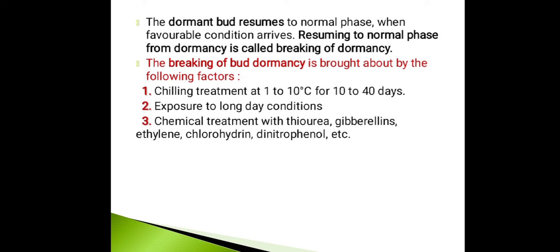So how to break bud dormancy? These are the following factors. The first factor is chilling treatment at 1 to 10 degrees Celsius for 10 to 40 days. The second one is exposure to long day conditions. And the third one is chemical treatment with thiourea, gibberellins, ethylene chlorohydrin, dinitrophenol, etc. This treatment can be given for the seedling stage of a plant.